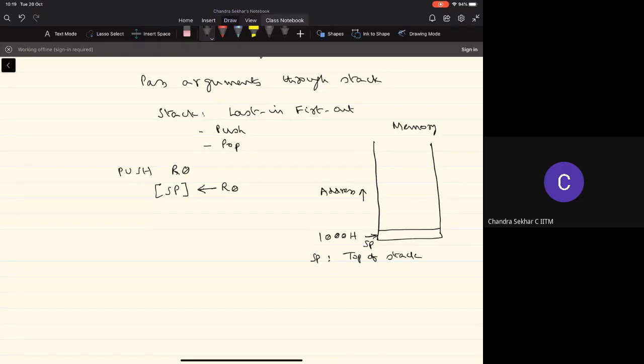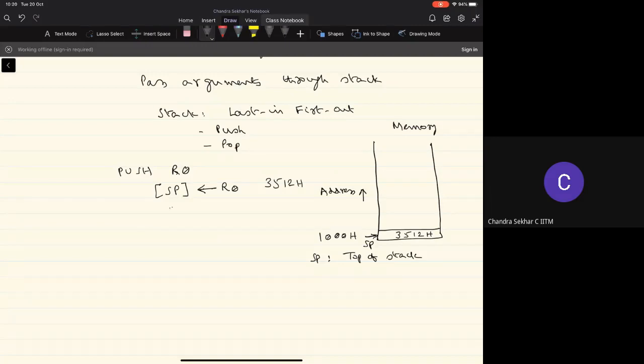If my R0 contains some value, let's say 3512H, I'm assuming that everything is a 16-bit memory location. So when I perform this push operation, what will be available in this memory location is the content of this register R0, let's say it's some 3512. Then what should the stack pointer point to now? The stack pointer should always point to the top of the stack where I can push the next element.